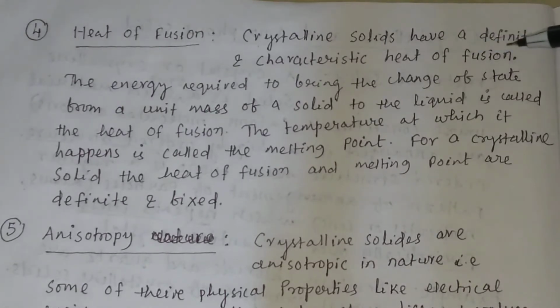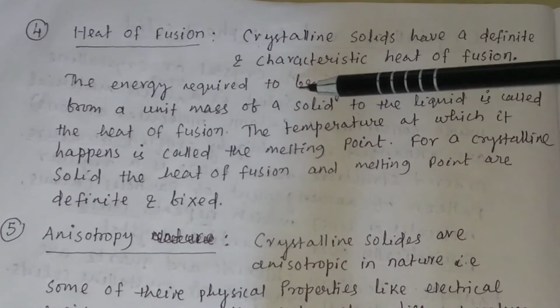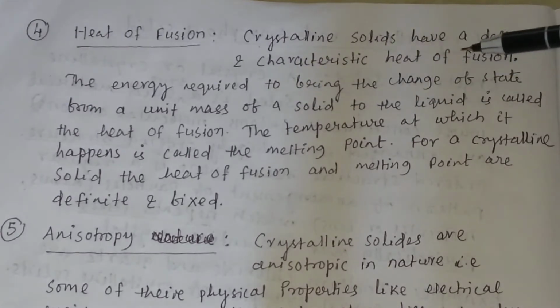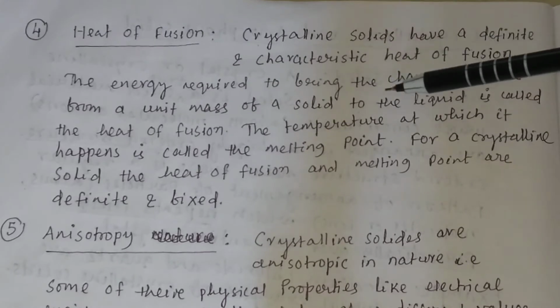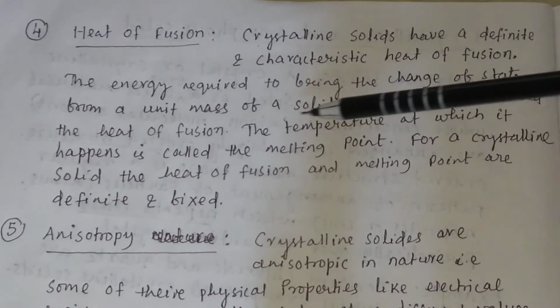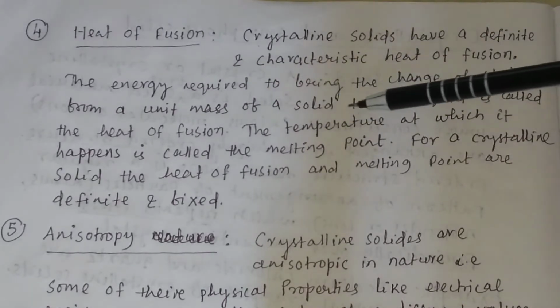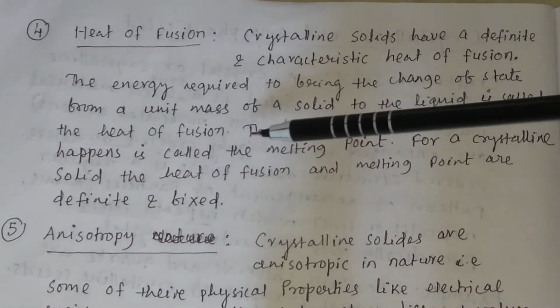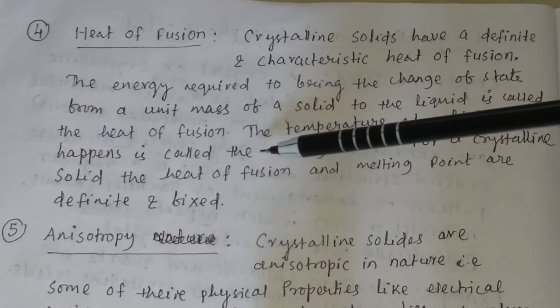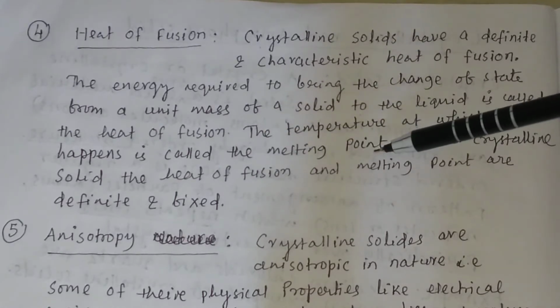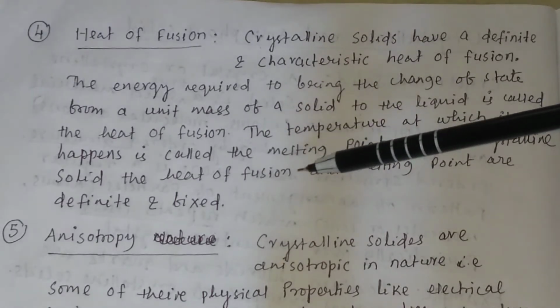What do you mean by heat of fusion? The energy required to change the state of a unit mass of the solid into liquid is called the heat of fusion. The temperature at which it happens is called the melting point. For a crystalline solid, heat of fusion and melting point are definite and fixed.